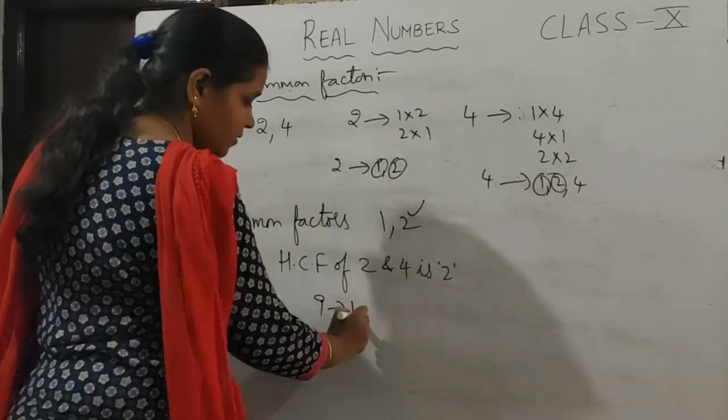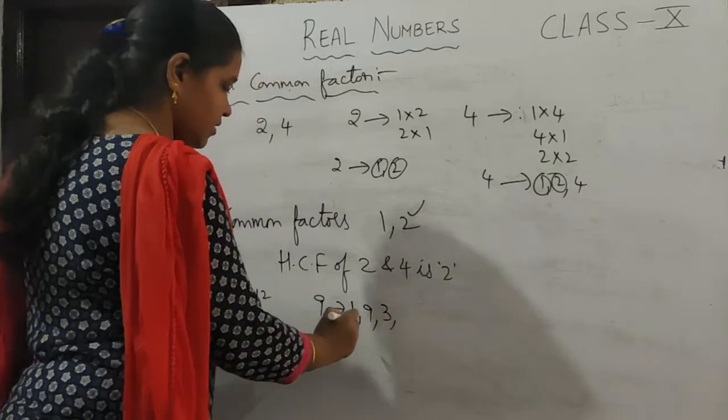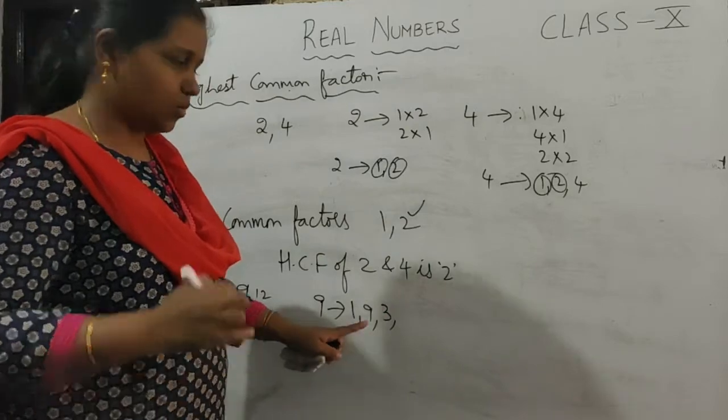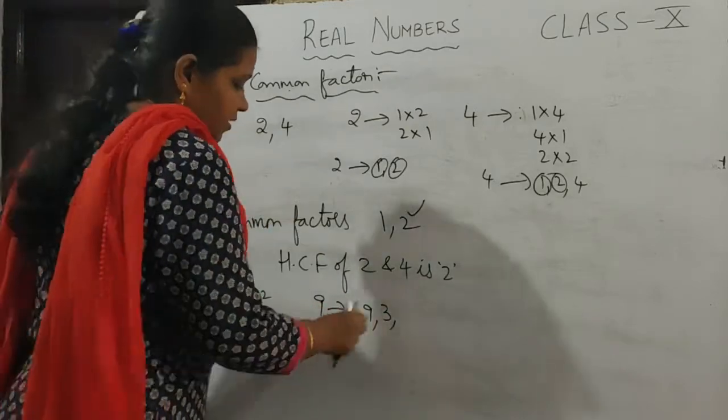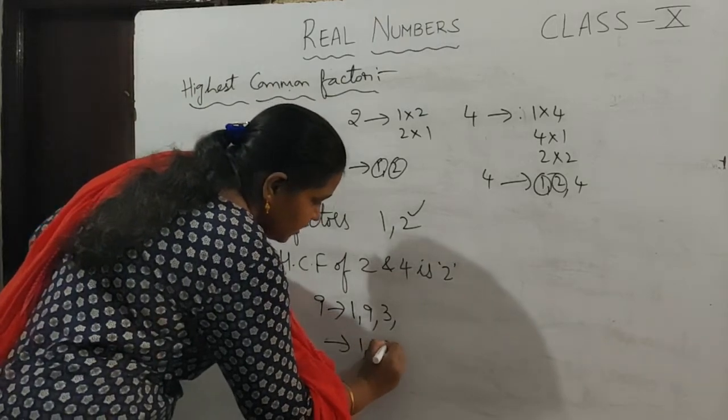So you can write 1 into 9, and 3 into 3. Can you write 9 as a product of any other two numbers? No. So the factors are 1, 3 and 9. I'll write it in order. That is, the factors are 1, 3, 9.